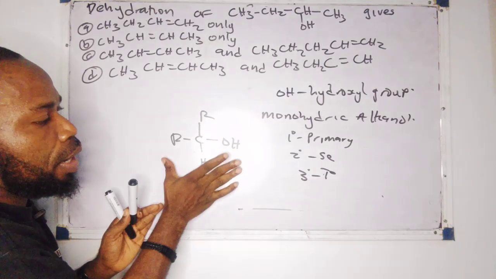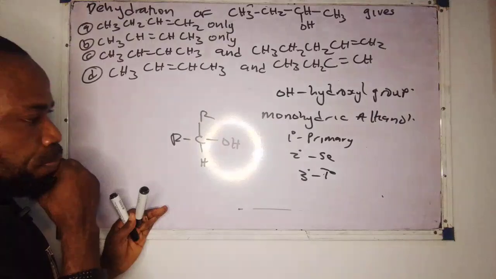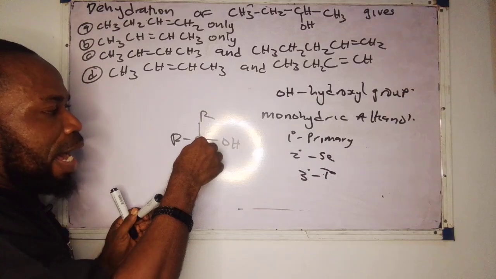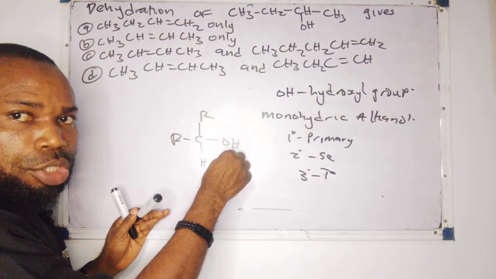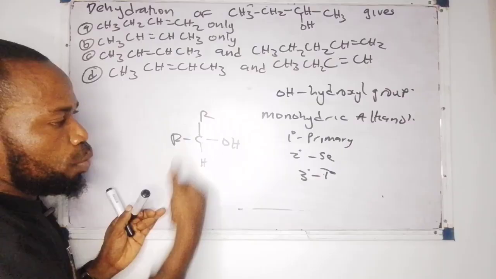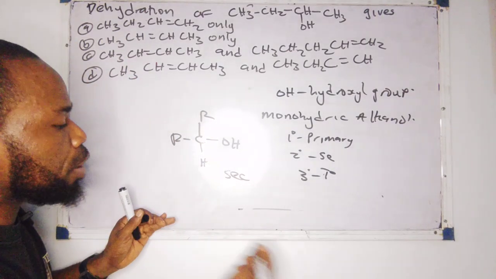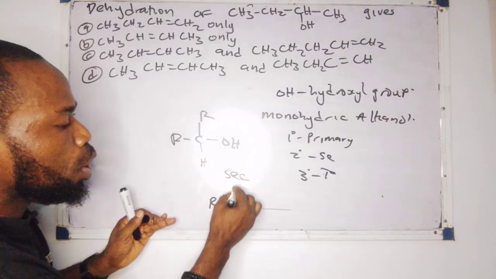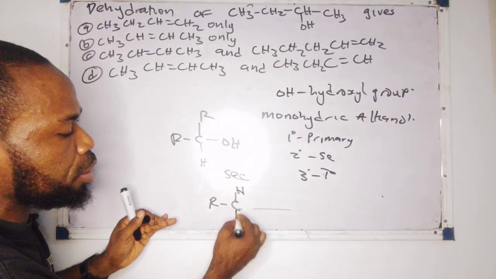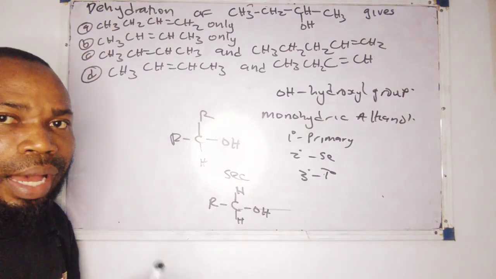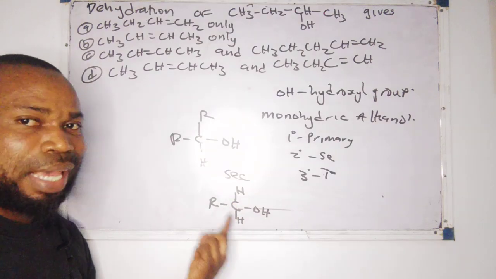Now, if you look at this alkanol, it's monohydric, right? It has one hydrogen attached to the carbon that carries the OH. This type of alkanol is regarded as what? As secondary. In case you shout, okay, what if we get something like this? We have H, and we have H. Which type of alkanol is this one now?